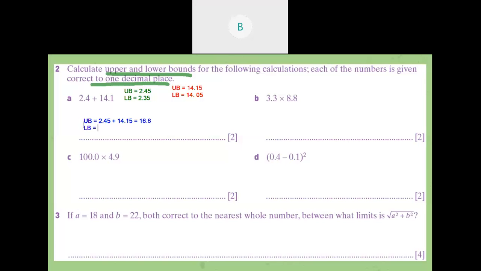So what will it be for the lower bound if no one is confused? 2.35 plus 2.35 plus 14.05. How many will it be? It will be 16.4. Okay, is there anyone confused? If no one is confused, I think it will be better if you tell me the lower bound and upper bound of this calculation directly.